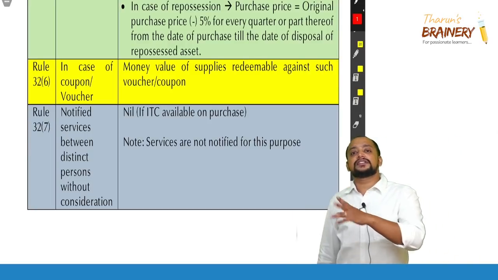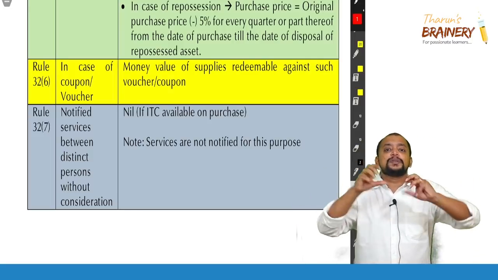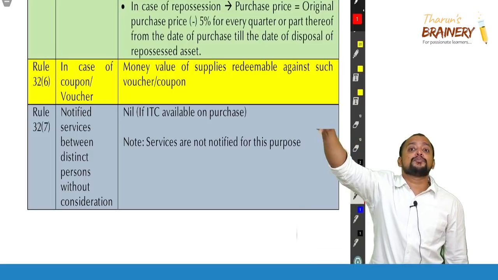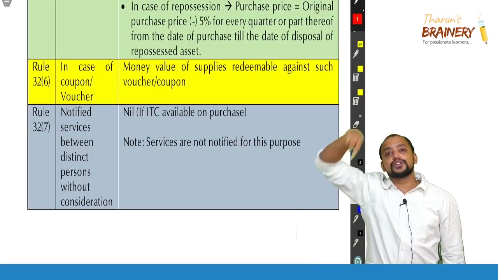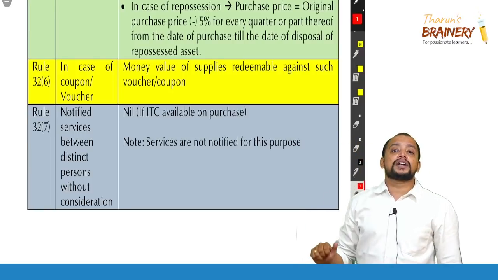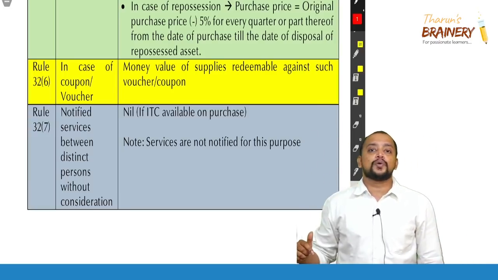Now the sale price is the sale price of the repossessed car, but the purchase price, he did not purchase. So what should be taken as the purchase price? The original purchase price, that is, the defaulting borrower would have purchased, no? So that original purchase price is reduced by 5% for every quarter or part thereof. So we need to give the depreciation based on 5% for every quarter or part thereof.